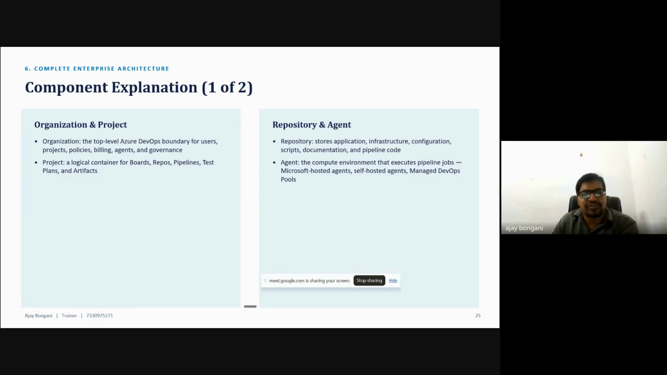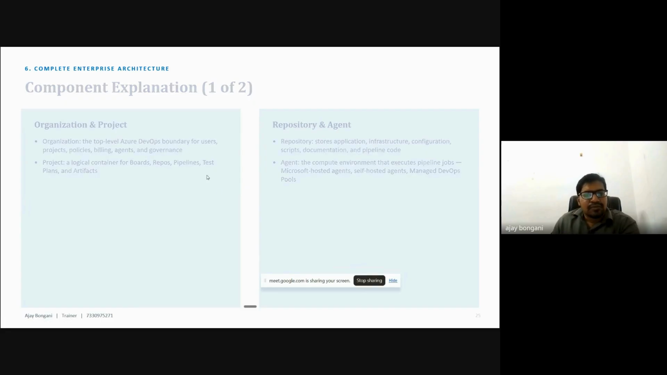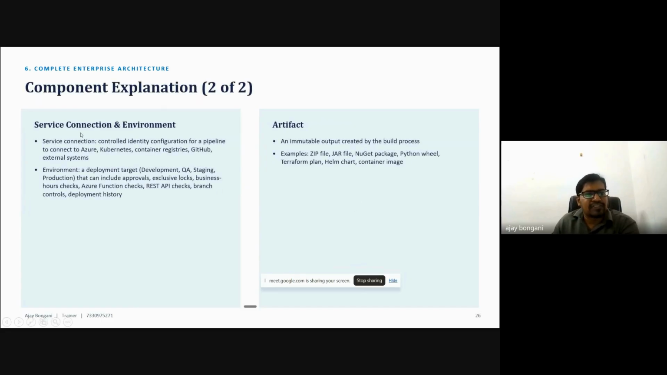So for that, they use either self-hosted agents or Microsoft-hosted agents. Microsoft can maintain their own agents. Agents means the virtual machine, like an Ubuntu or Windows virtual machine. You can use that, or otherwise a self-hosted agent, because if you have your own virtual machine, you can also use it.